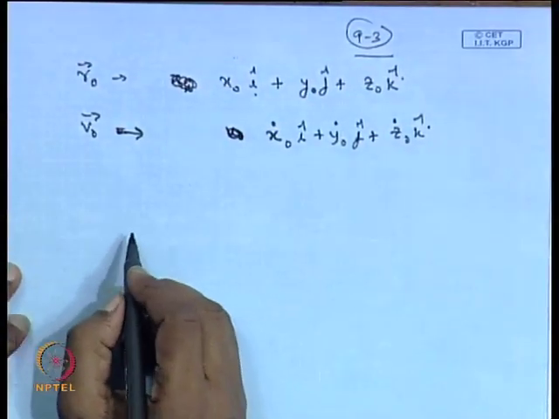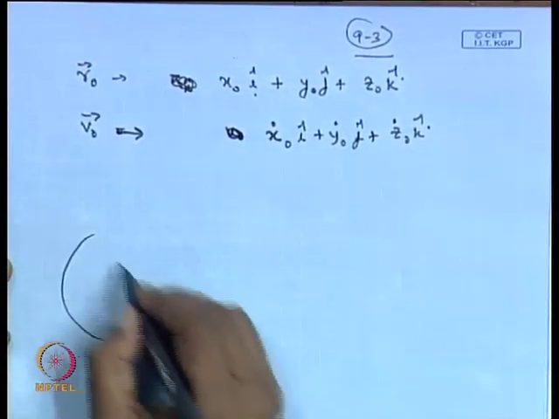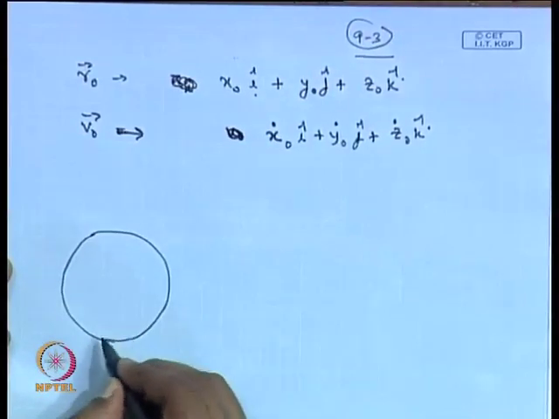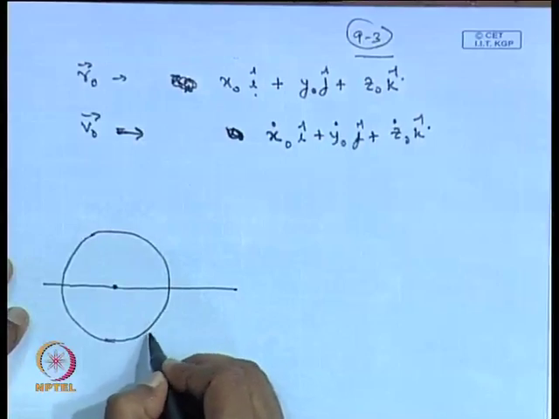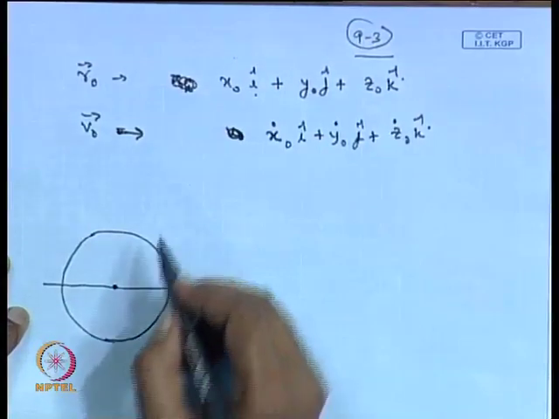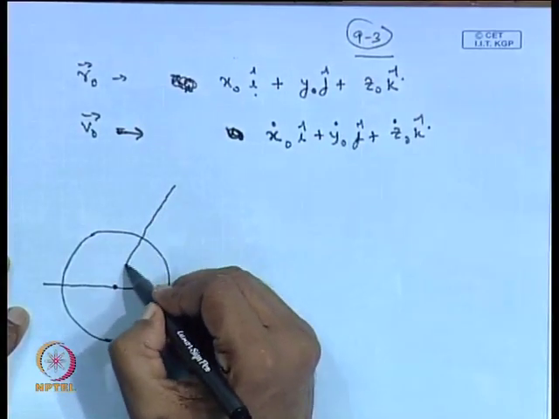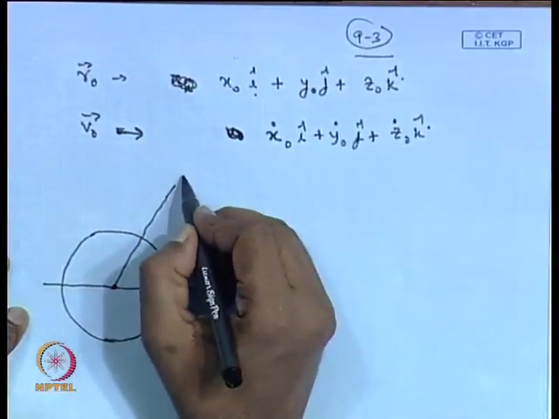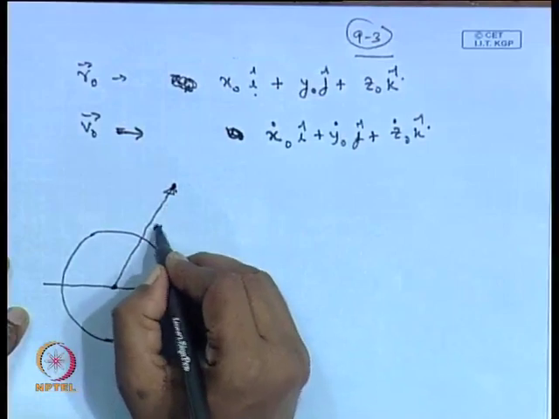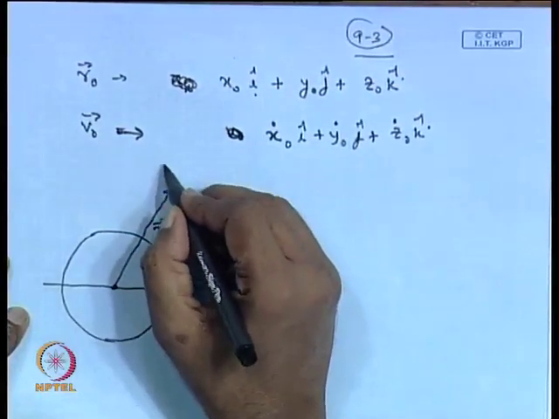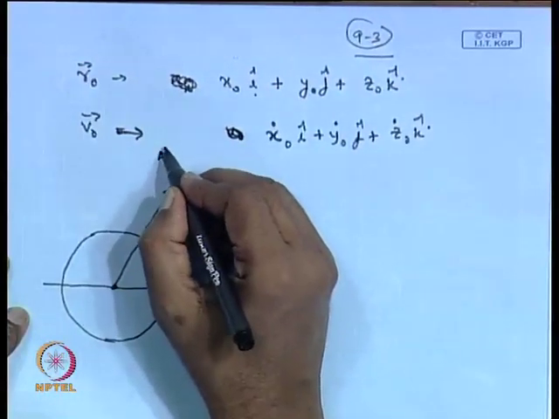Now, in the previous figure that we have taken, leaving out the launching position, we are only concerned with the velocity and position vector right now. This is the velocity vector v 0.